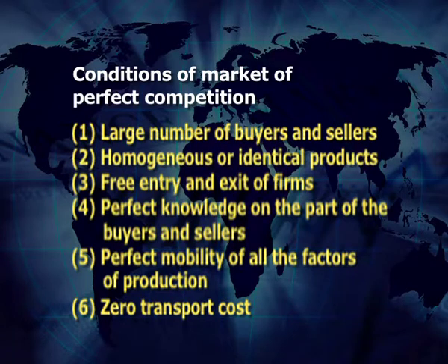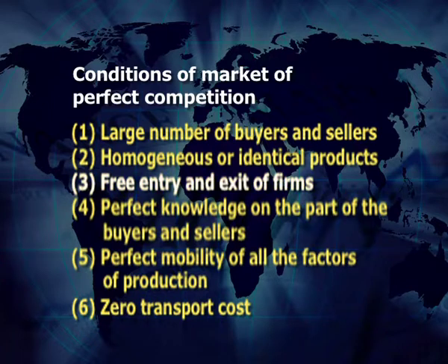Second is homogeneous or identical products. In the market of perfect competition, all the units of the commodity are homogeneous or identical, which means all the units of the commodity are the same or equal so far as quality, quantity, color, taste, shape, size, packing, etc. are concerned. Therefore, it is not possible for a producer to take a different price, and no buyer will be ready to give more price for the same product. So, product price in this market always remains the same.